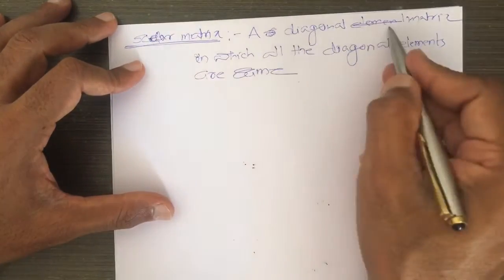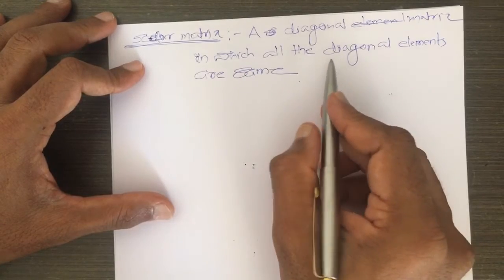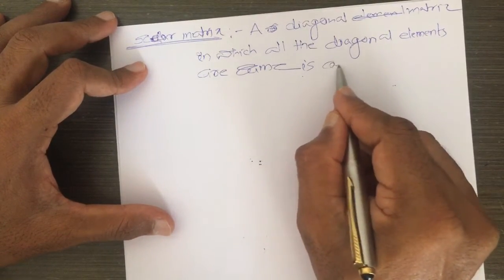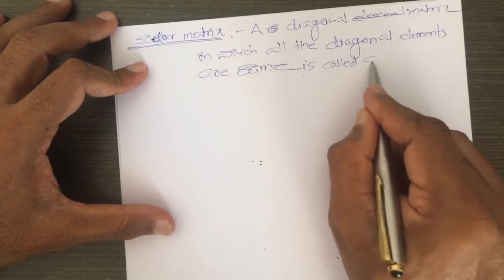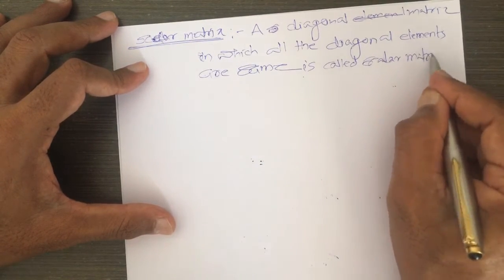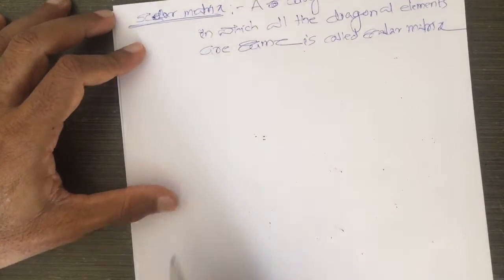A diagonal matrix in which all the diagonal elements are the same is called a scalar matrix.